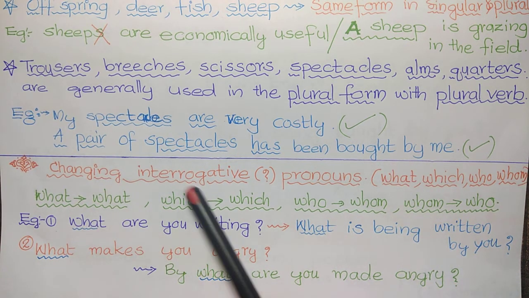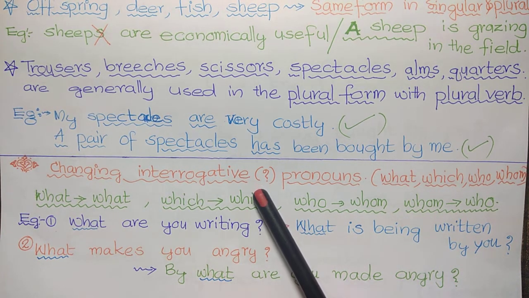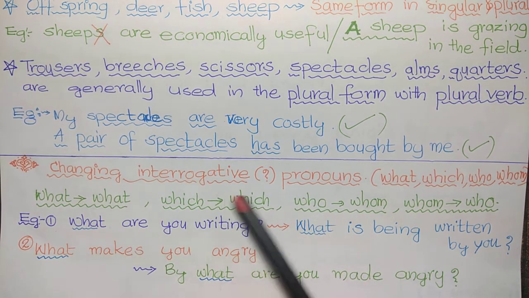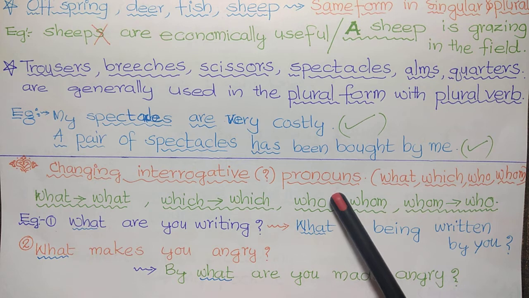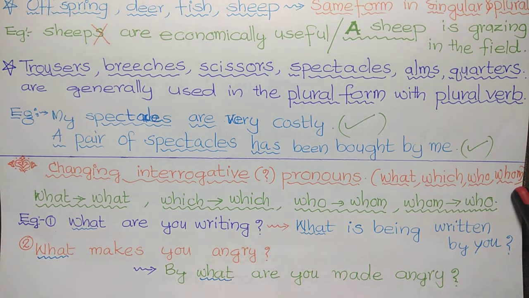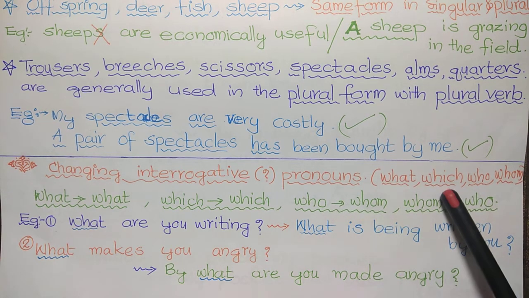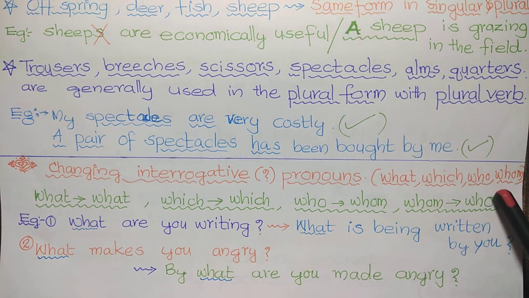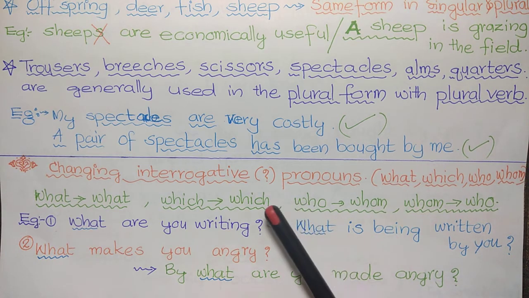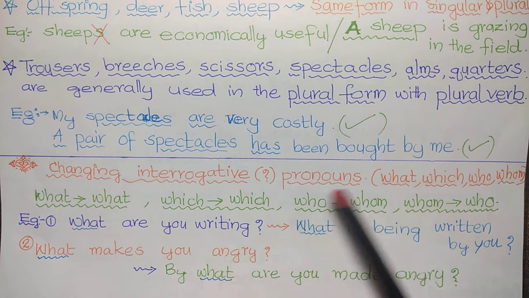Next, changing interrogative, that is questions. Changing interrogative pronouns. What are they? What, which, who, whom. These are the interrogative pronouns. So during conversion, how we change these interrogative pronouns?